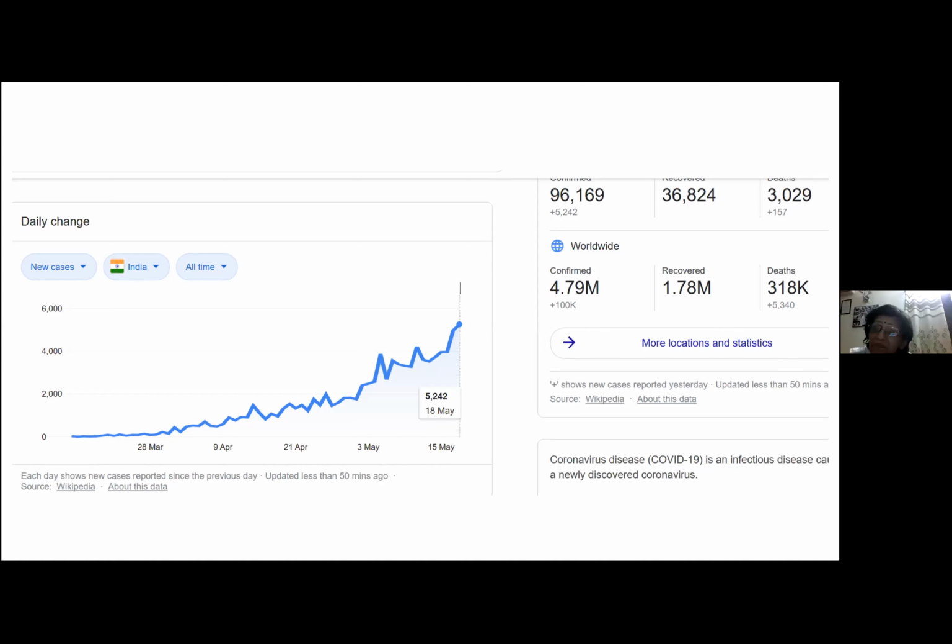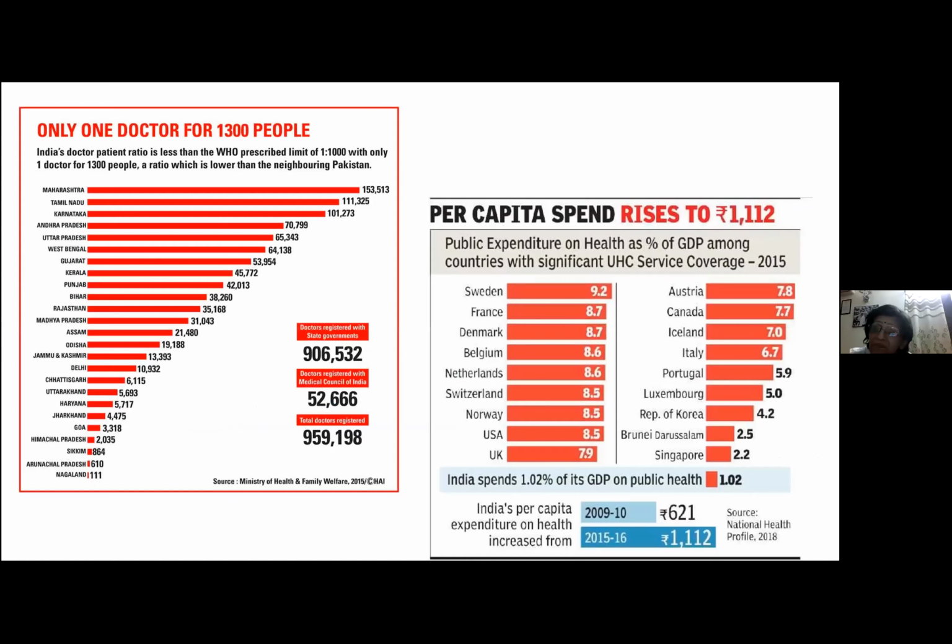But let's look at the healthcare of our country. Our country spends only 1.02% of per capita on health, which is very, very low, and has been increased to 3% recently. And we have only one doctor for 1,300, whereas WHO has recommended a higher ratio. That also varies from state to state. Some states have a good ratio, some states have a very poor ratio.